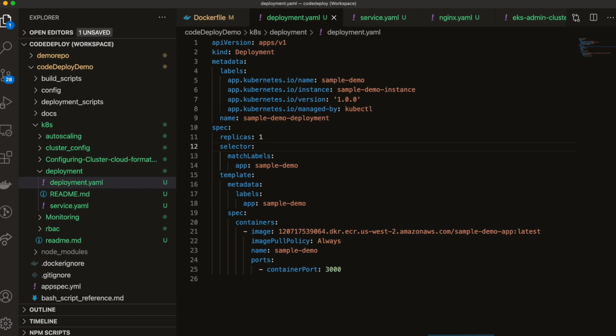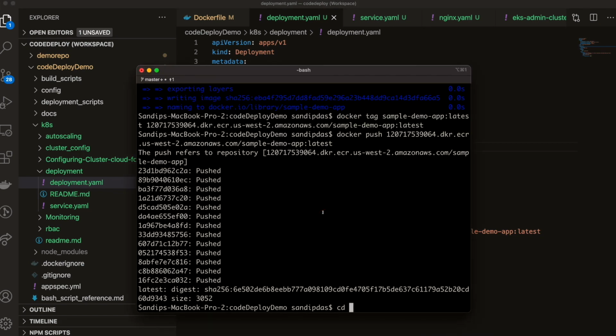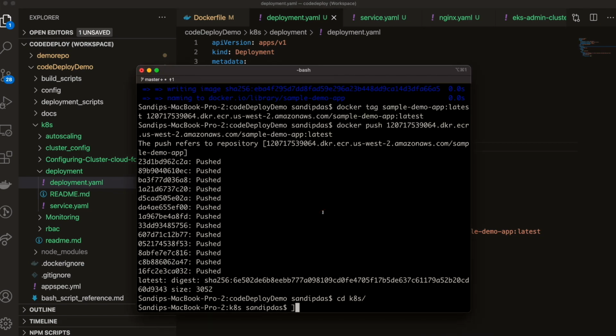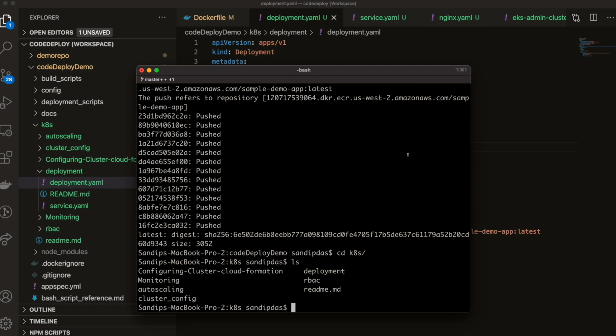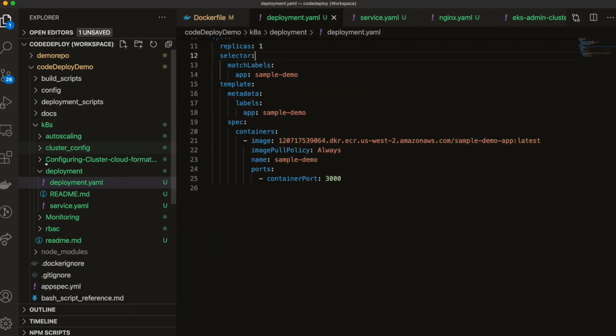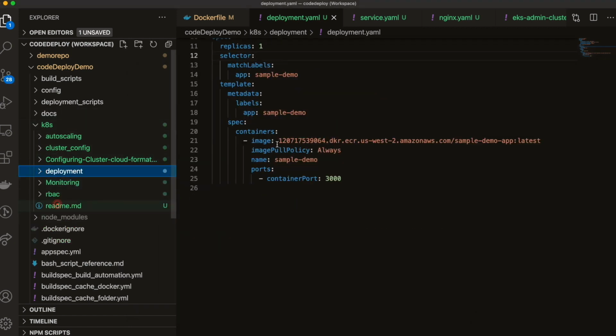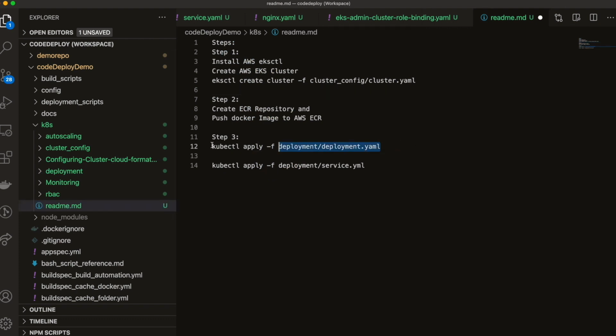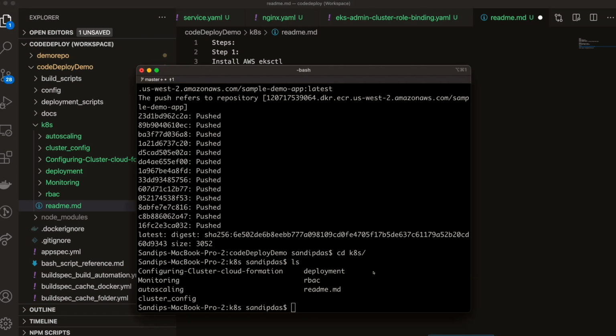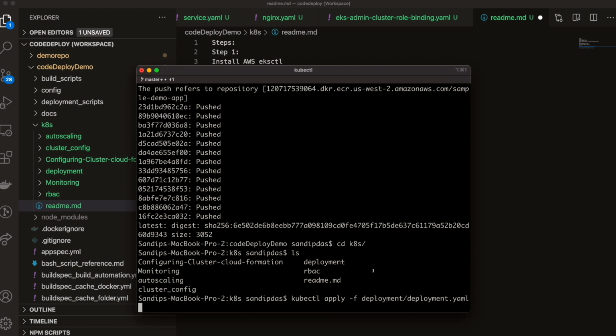Now come here, go to the k8s folder, and match the steps. kubectl apply, in the deployment there is a folder name and the deployment file I've just shown. So let's do that and run it.